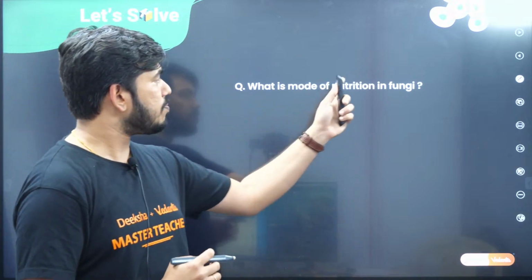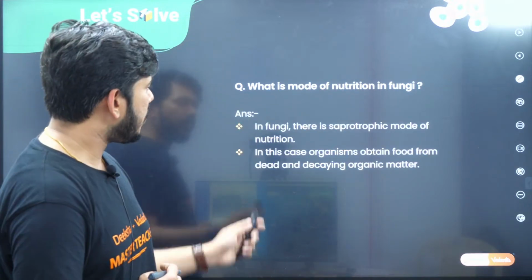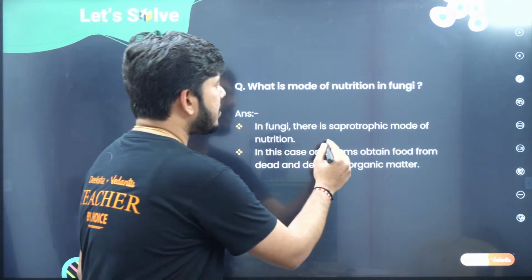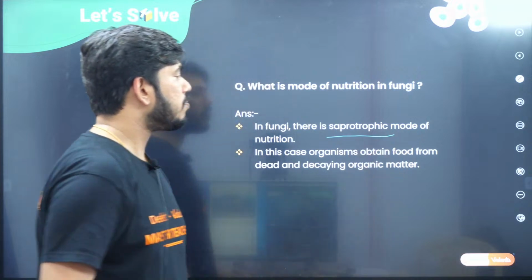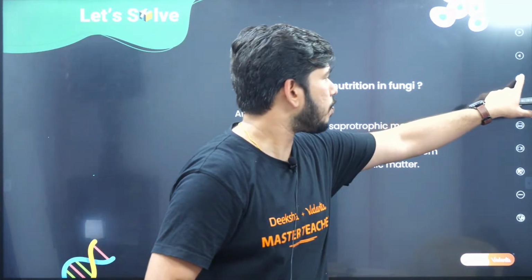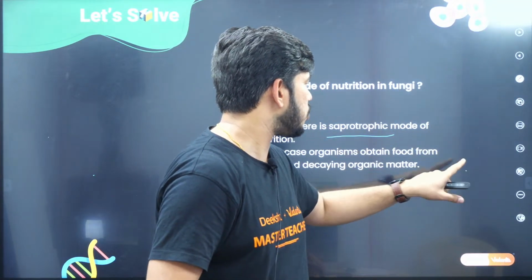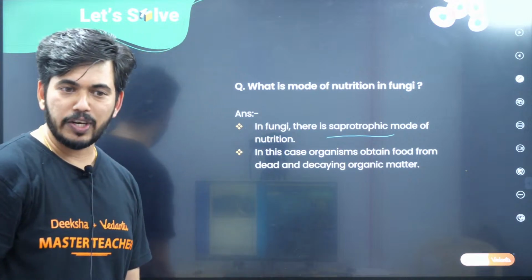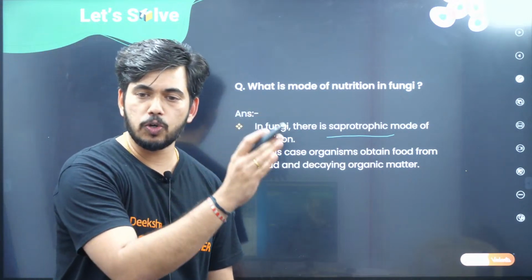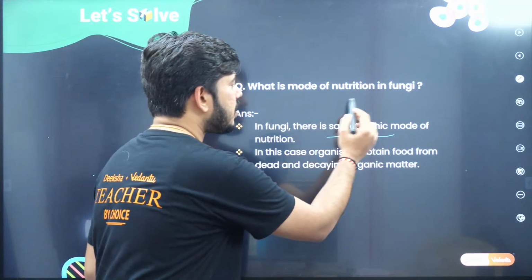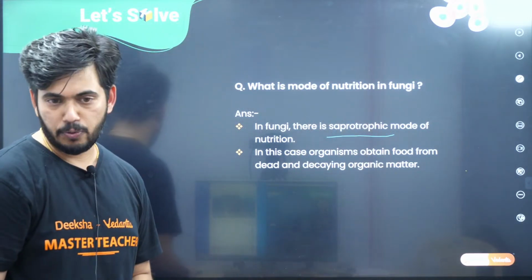Now let us see what is the mode of nutrition in the fungi. So what is the answer here? When it comes to the fungi, there is a saprotrophic mode of nutrition. This you are supposed to remember. It comes under the heterotrophic only. You know there is autotrophic, there is heterotrophic. Under the heterotrophic, we say one more, the saprotrophic mode of nutrition.